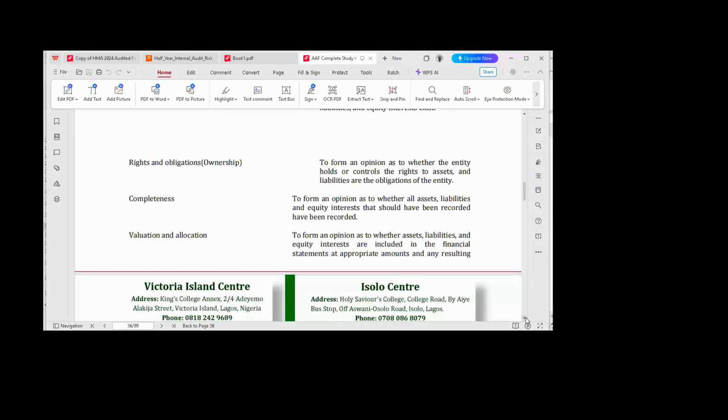Then we also have completeness again under statement of financial position. The auditor wants to know whether all information relating to assets, liabilities, and equity interests have been recorded. For instance, you bought an asset, a generator or a generating plant, Morocco, FG Wilson, Perkins, Cummins, you bought it.